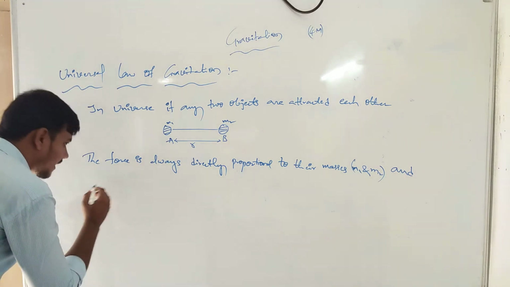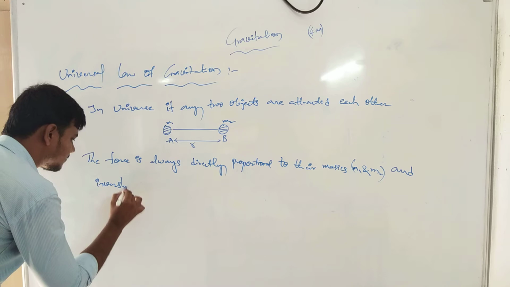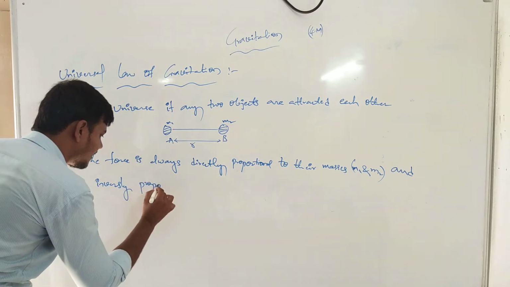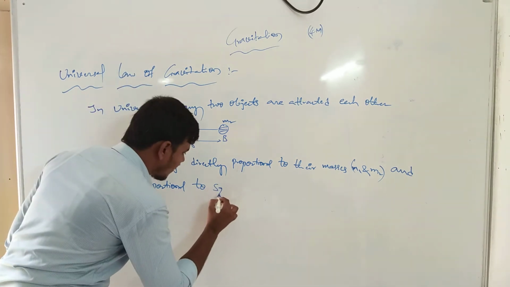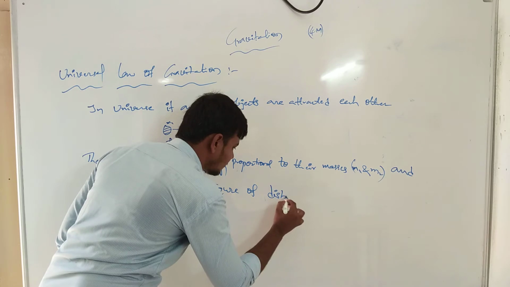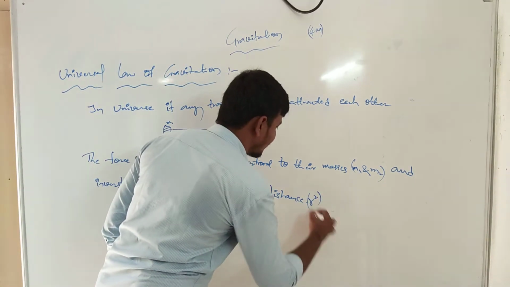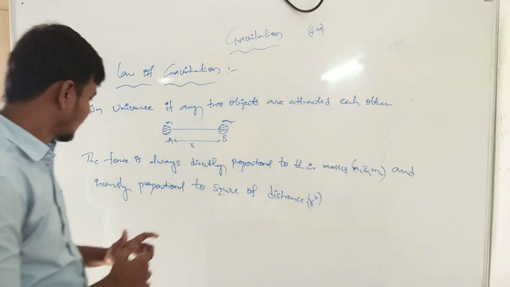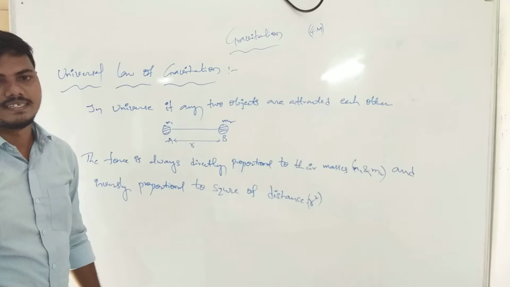And inversely proportional to the square of the distance, and you can write it in brackets as r square. Clearly, in the universe, any two objects are always attracted to each other.